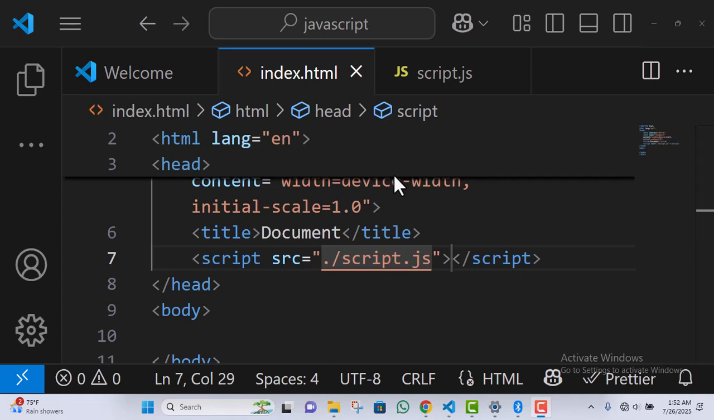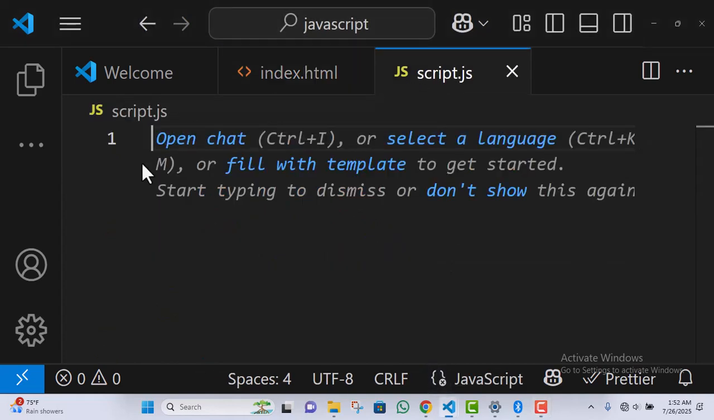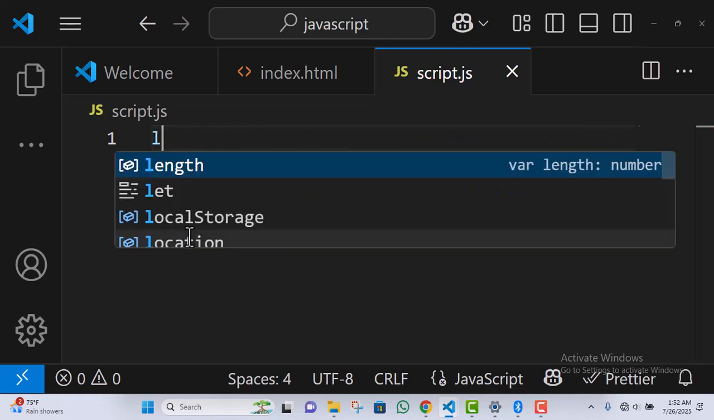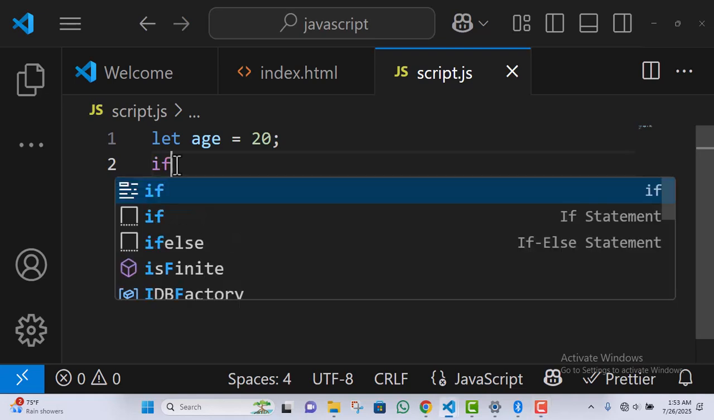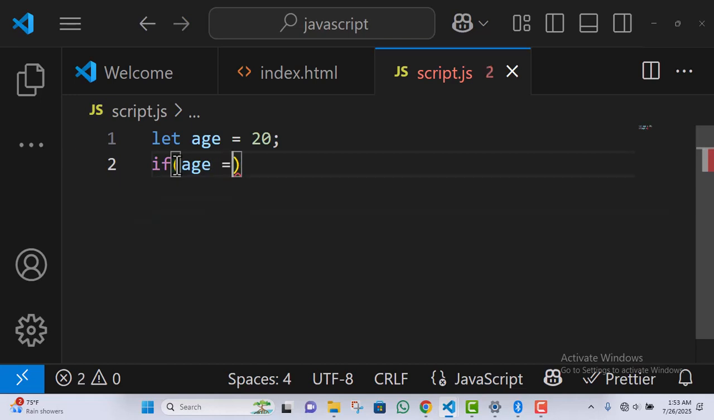So now we've set everything up. Let's begin. Go to your script.js. This is where you write your script code. Let's declare a variable. Let's say var, or since we are already using let, let's say let age be equal to 20. Click enter. Now we'll write our if statement. If age is equal to 20.